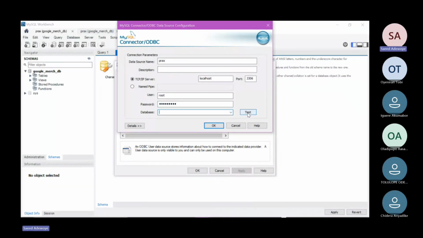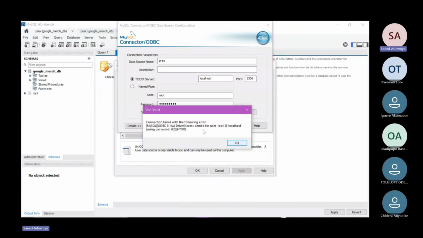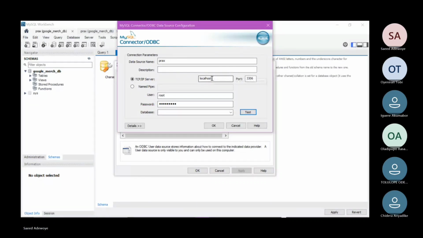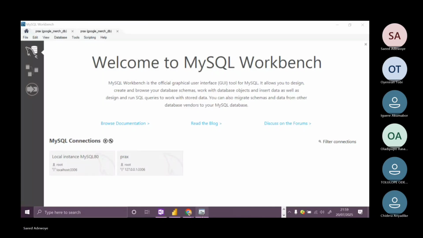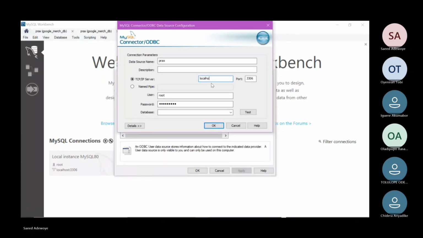Click on test. Oops. It's denied for this user using this password. Okay, let me adjust that. Instead of using localhost, let me just use the default host, 127.0.0.1. Let me try that one out. Let's test this.